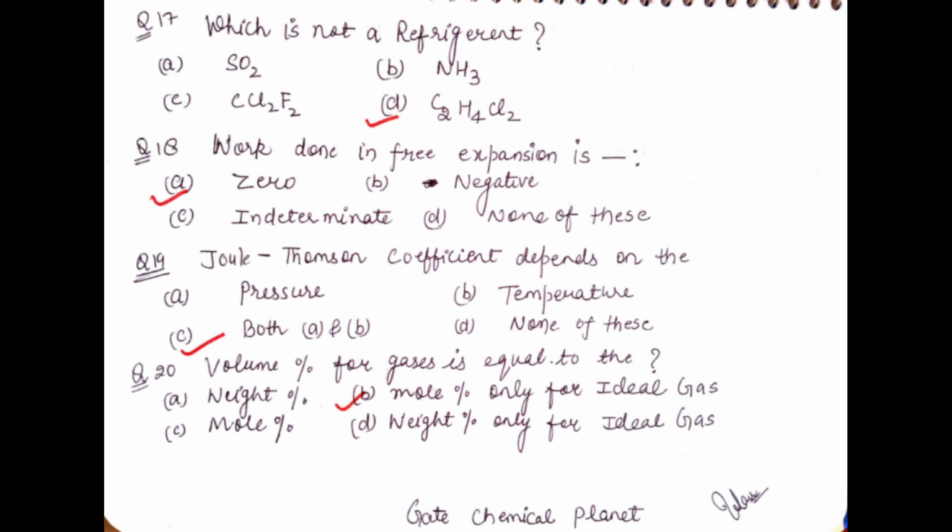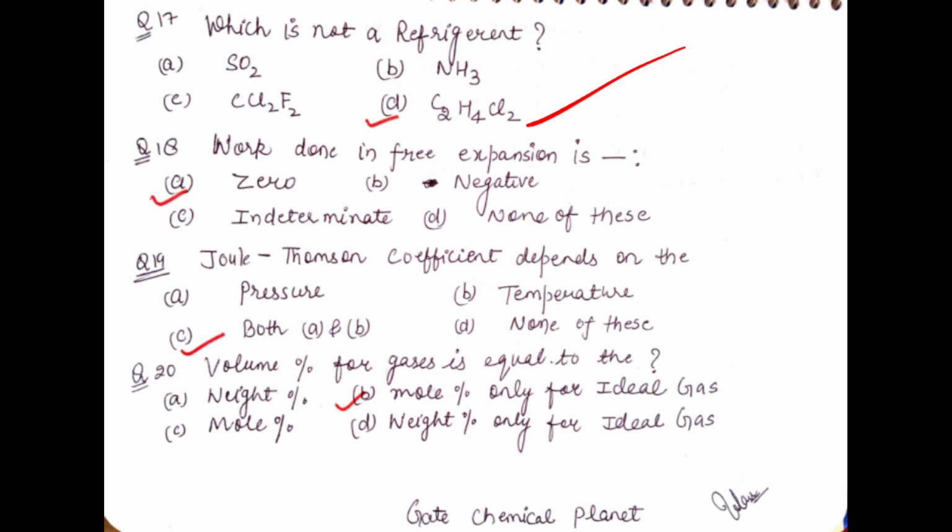Now move to the next question. Which is not a refrigerant? In the options, SO2 is a refrigerant, ammonia is also a refrigerant, and CCl2F2 is a refrigerant. So the correct option is C2H4Cl2; it is not a refrigerant. All others are refrigerants.